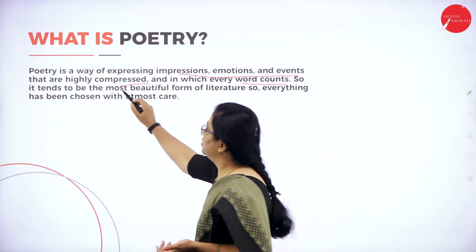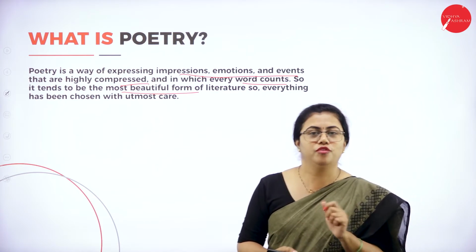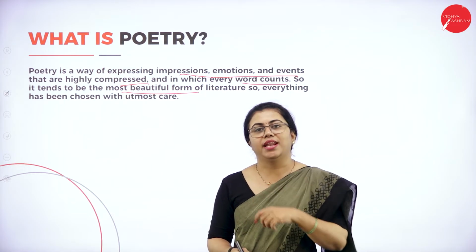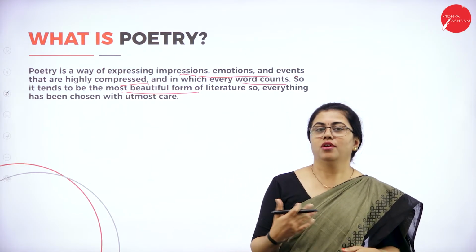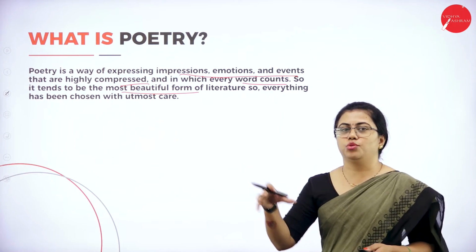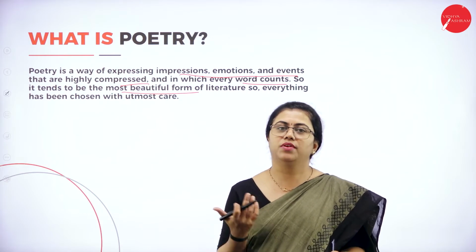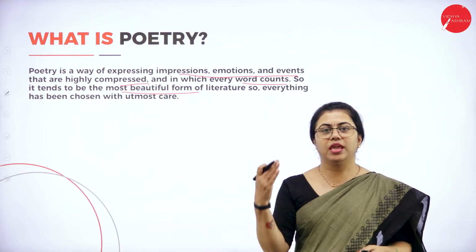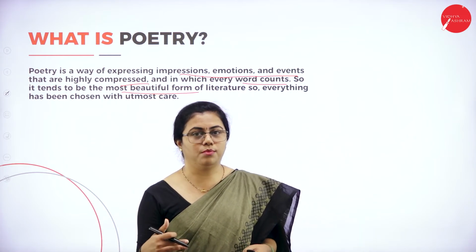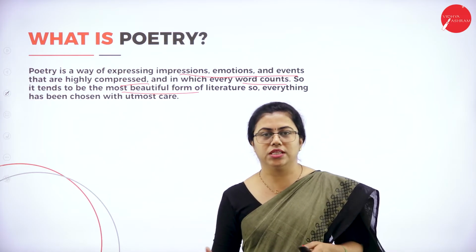This is said to be the most beautiful form of literature. Poems are considered to be the most beautiful form of literature because you cannot add a tune to prose, but you can add a tune and you can sing with poetry. So this is all about poetry, and words which are chosen by the poet. They are chosen with utmost care, because if it is a complete sentence, he can write it very easily. When it has to be a poem, it is limited. So he has to be very careful in choosing the words.